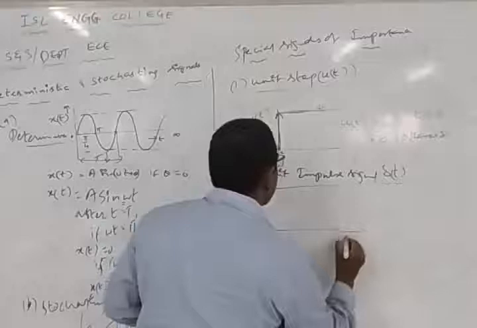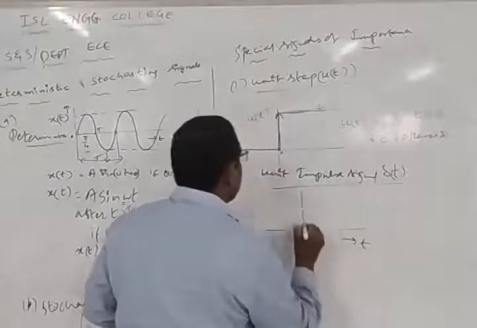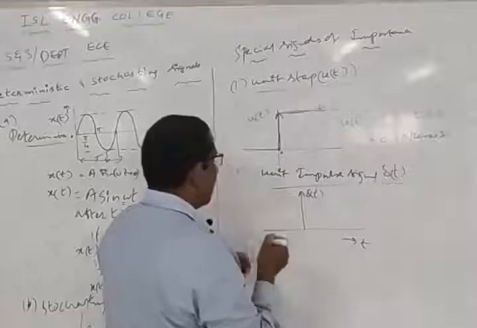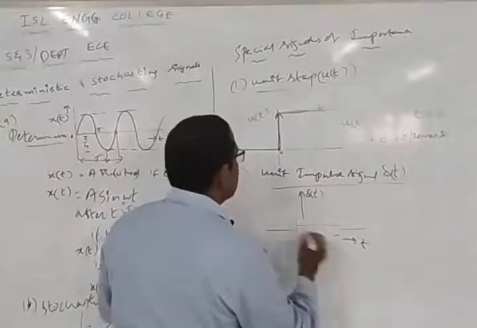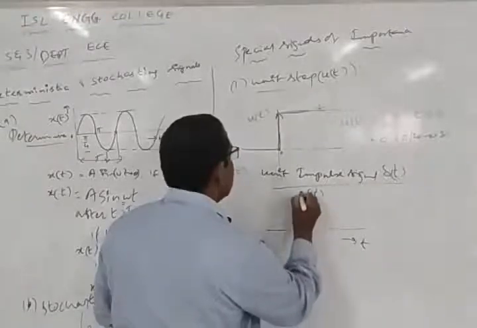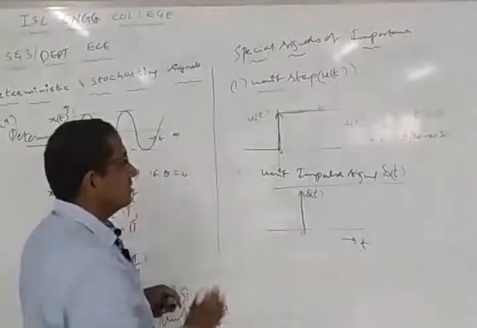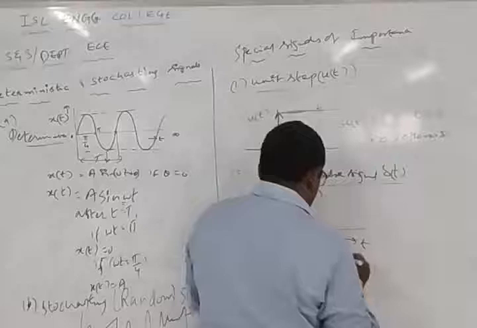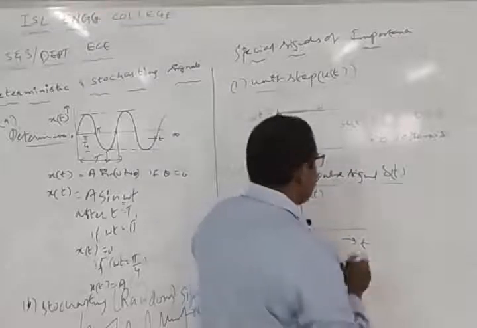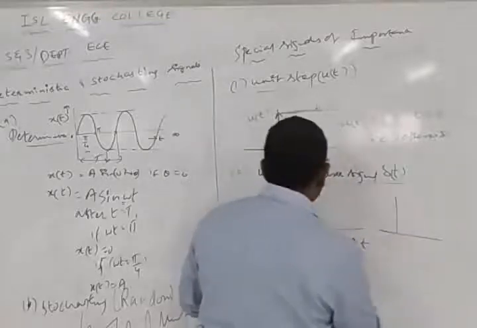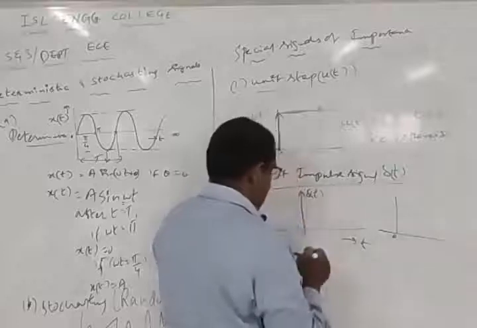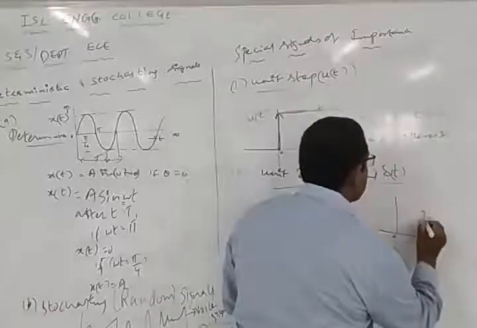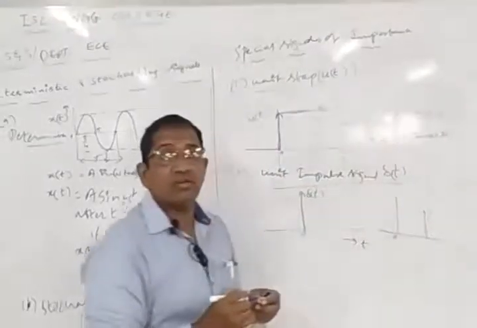Say if you draw a time axis t, there is a signal delta of t at the time t equal to 0. If you have a signal here like this, this is known as a unit impulse signal. Or else I can shift this signal over the time period and draw it like this. So this is also a signal.